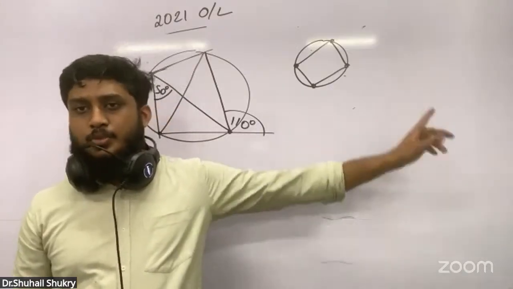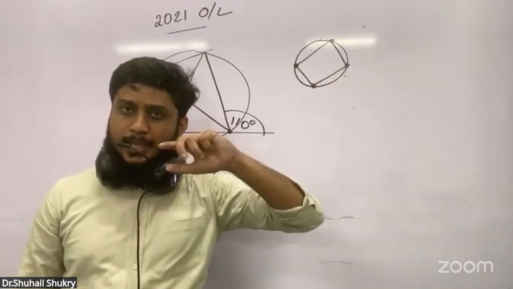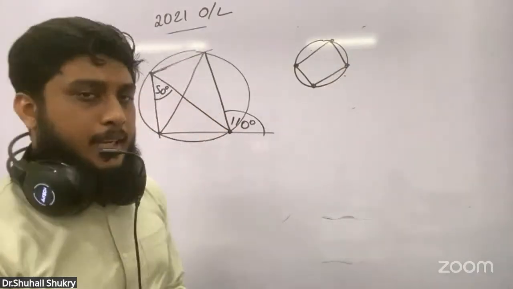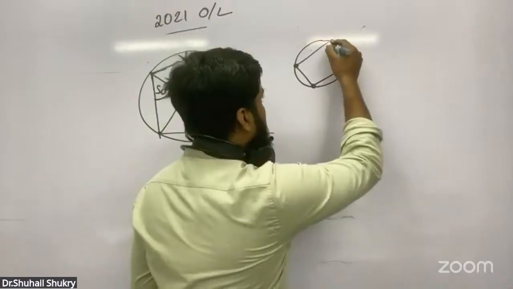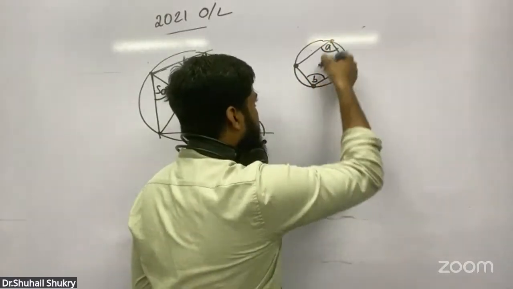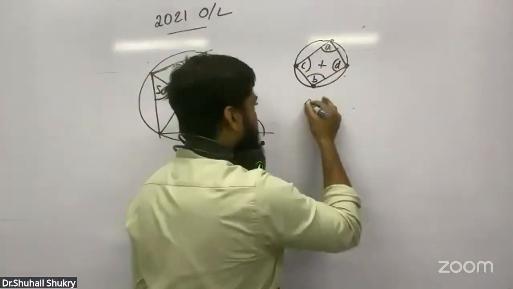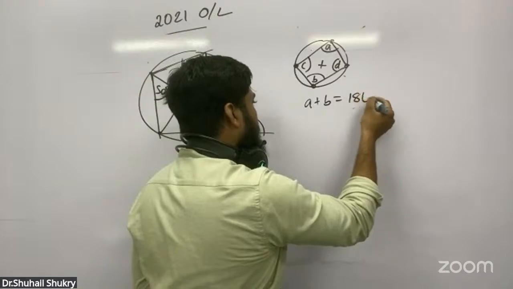In a cyclic quadrilateral, the opposite angles, A and B, or C and D, add up to 180.